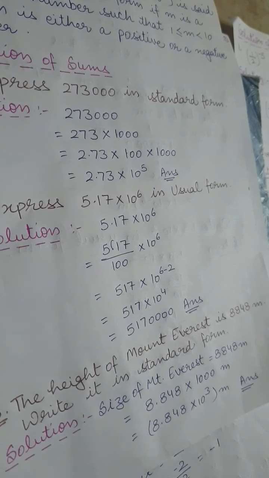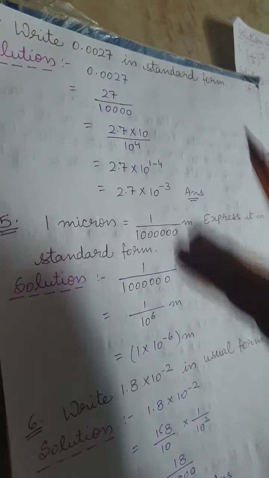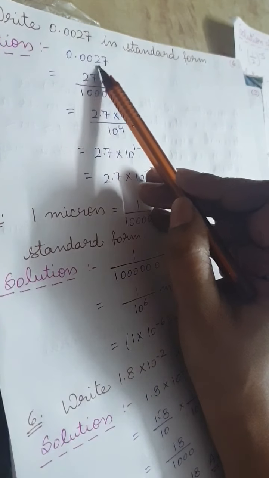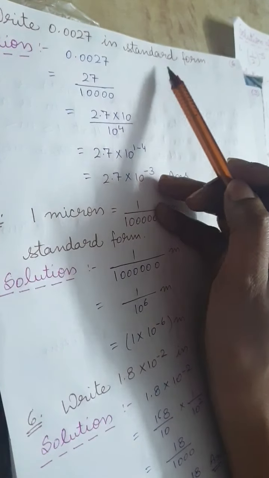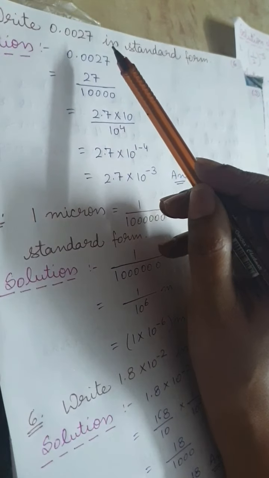Very simple it is to convert a given number into either a standard form or usual form. Just take another example. Write 0.0027 in standard form. In which form we have to write?